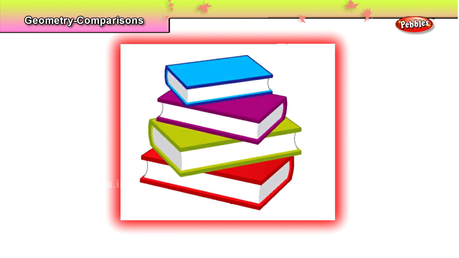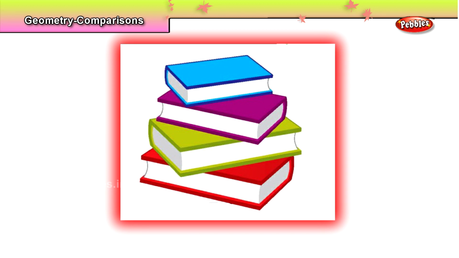Can you see the picture? Yes. Where is the red book placed on the pile of books? Very good. The red book is placed on the bottom of the pile because it is the last book among the pile. You can see 3 books on top of it, right? So, the red book is placed on the bottom and the blue book is placed on the top of the pile.